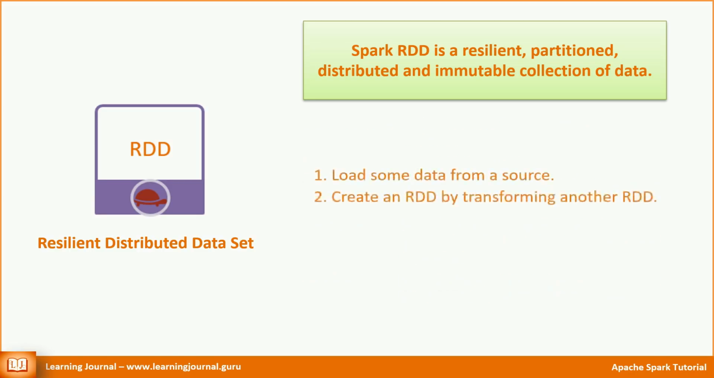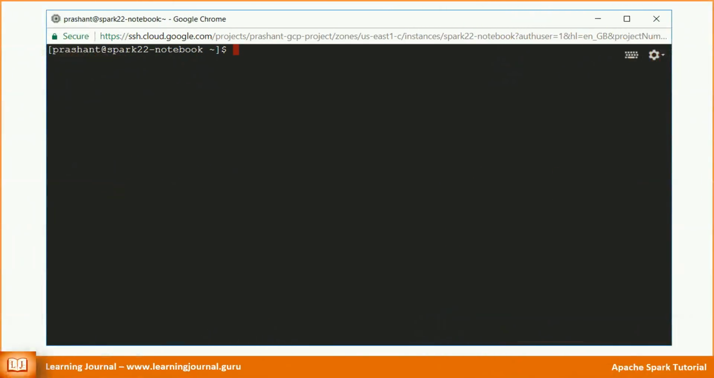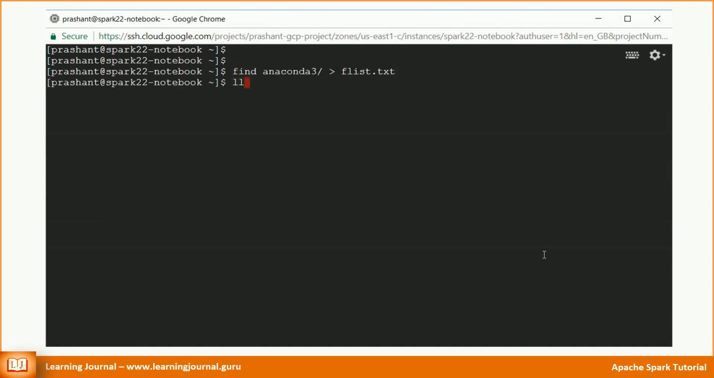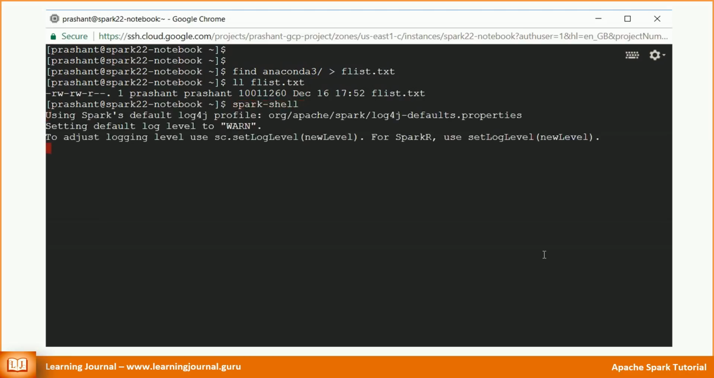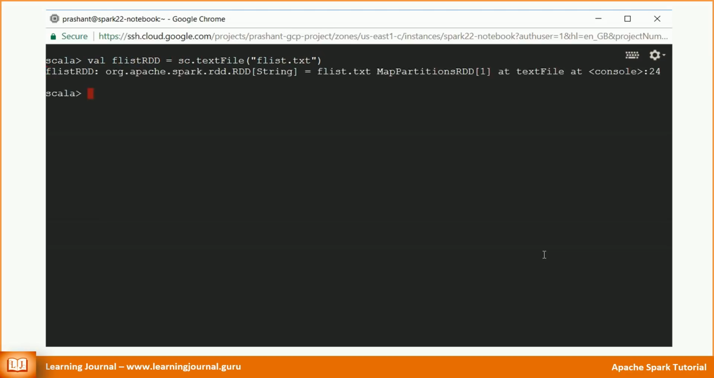You can create an RDD using two methods: load some data from a source, or create an RDD by transforming another RDD. Let me show you an example. We'll load some data from a file to create an RDD, and then I'll show you the partitions. Let me create a file. Good. I can load this file into an RDD.